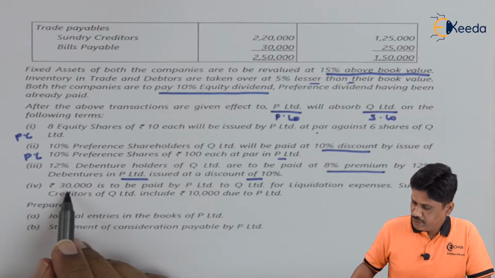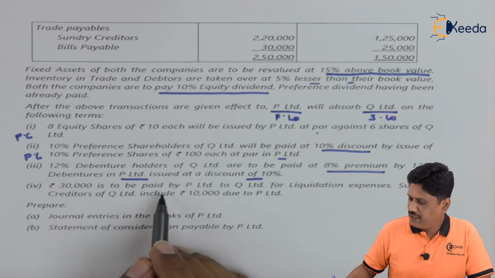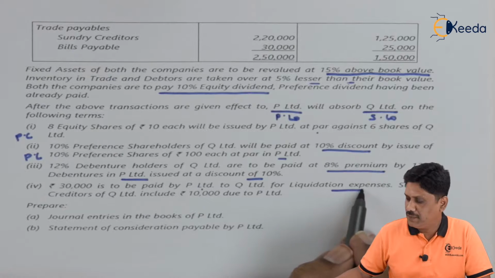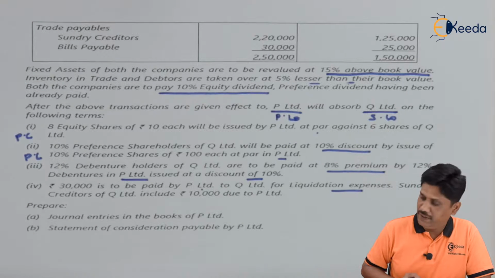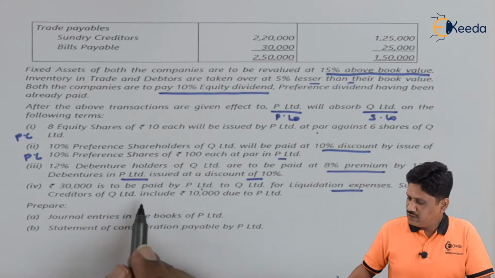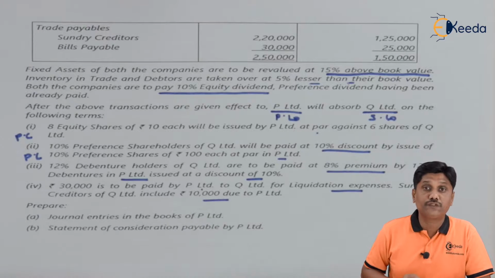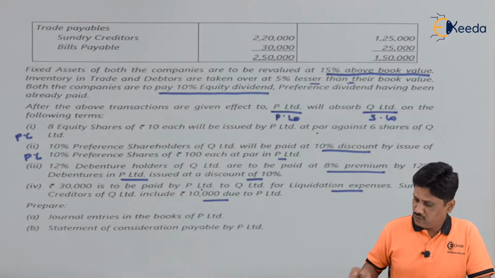Next, fourth, ₹30,000 to be paid by P Limited to Q Limited for liquidation expenses. So liquidation expenses are to be paid. Sundry creditors of Q Limited include 10,000 due to P Limited. So there is an intercompany owing which will be cancelled after a takeover. Let us pass the entries, what they are saying.